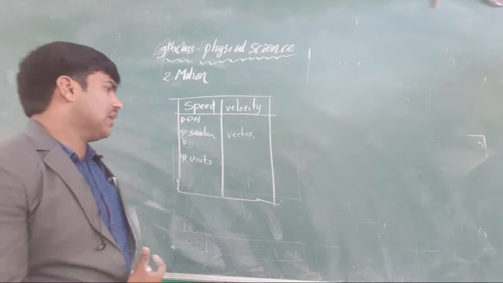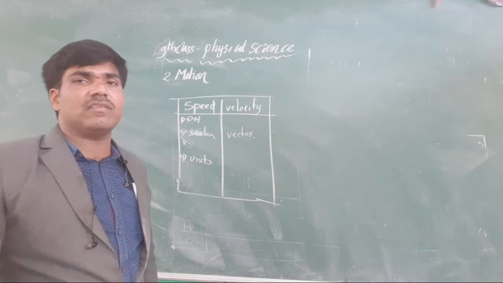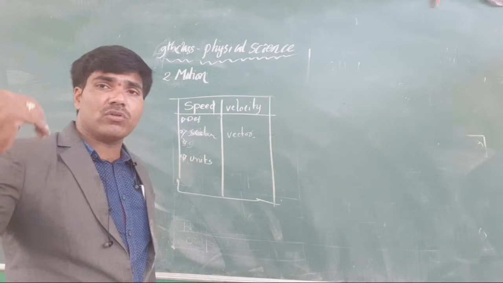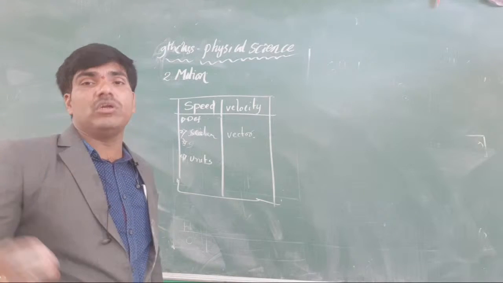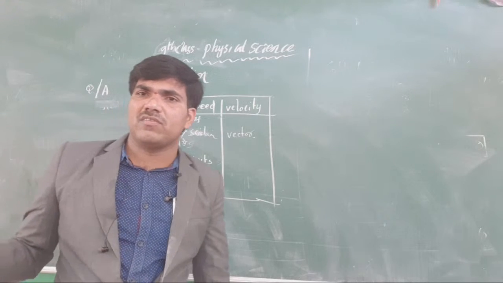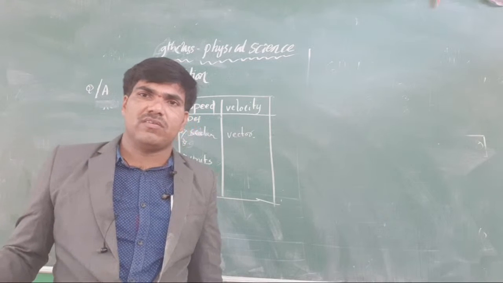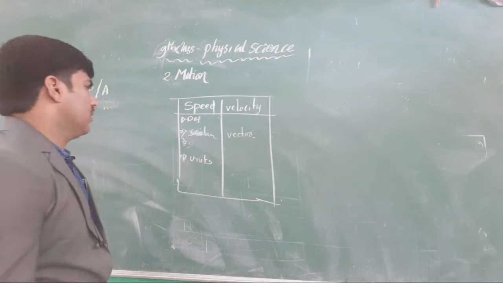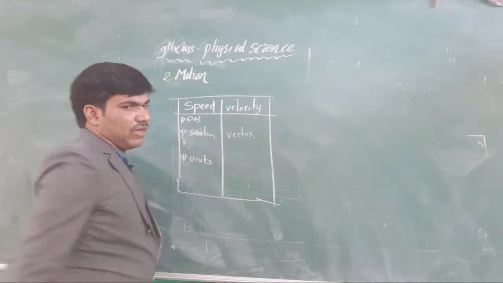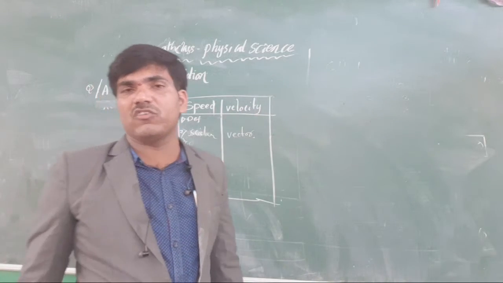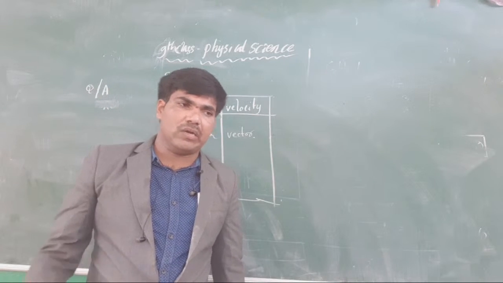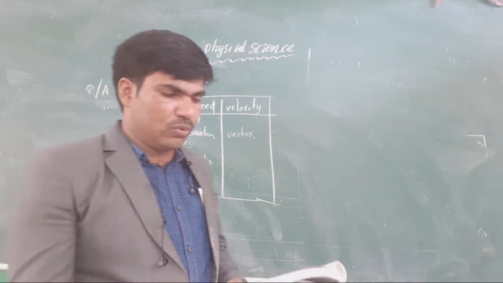And here, in the MKS system as well as the CGS system, both contain the same units only. The units do not change. This is all about our speed as well as velocity, the difference between speed and velocity. Okay, thank you.